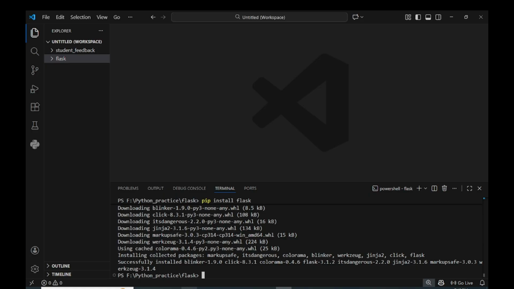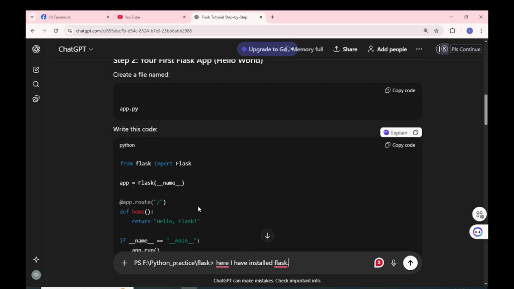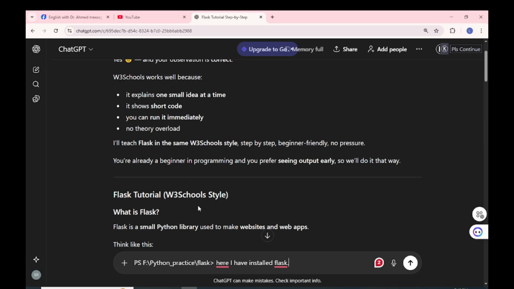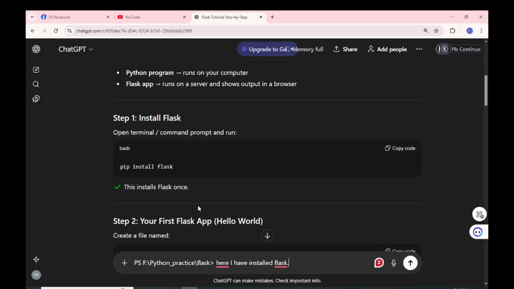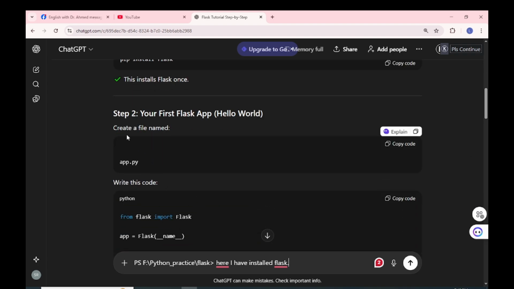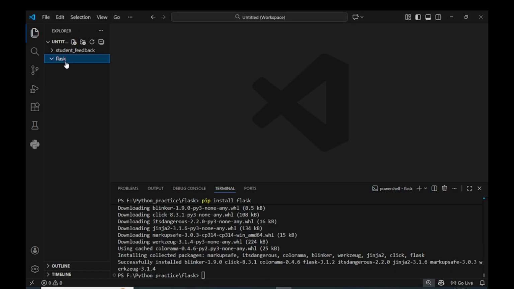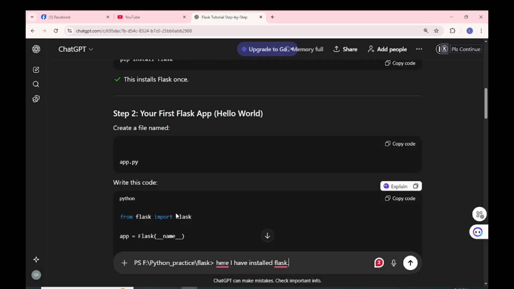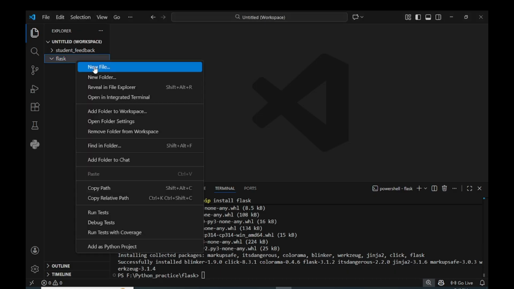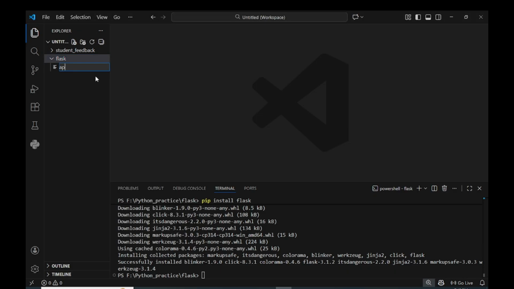Let's see, I've installed Flask, and then create a file named app.py. If we see inside the Flask folder, nothing is there and we have to create a file. So let's say we will create app.py.